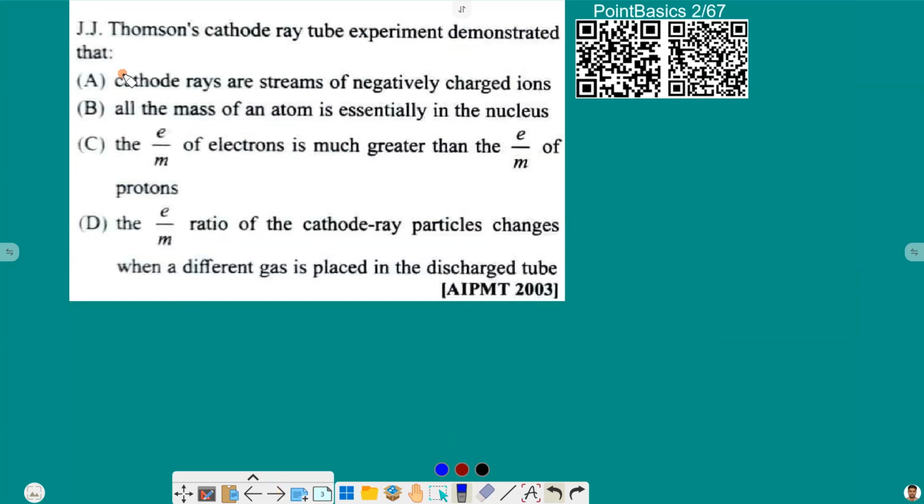Now moving ahead, J.J. Thomson cathode ray experiment demonstrated that cathode rays are stream of negatively charged ions. All the mass of atoms is essentially in the nucleus. The e by m of electrons is much greater than the e by m of the proton. The e by m ratio of cathode ray particle changes with different gas placed in the discharge tube. So here we know that the right answer will be option C, as mass of electron is less as compared to mass of proton. So e by m for electron will be greater as compared to e by m for the proton.